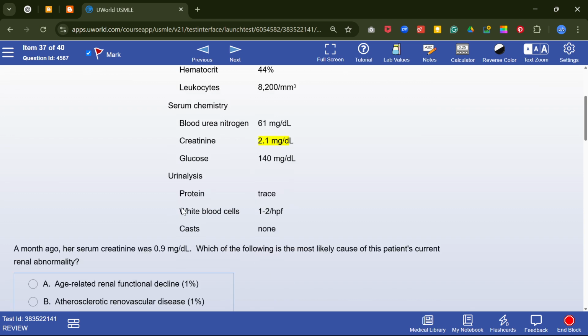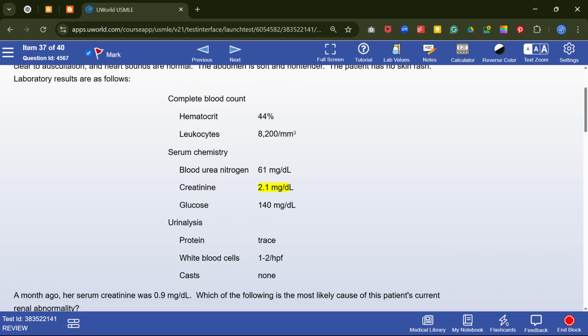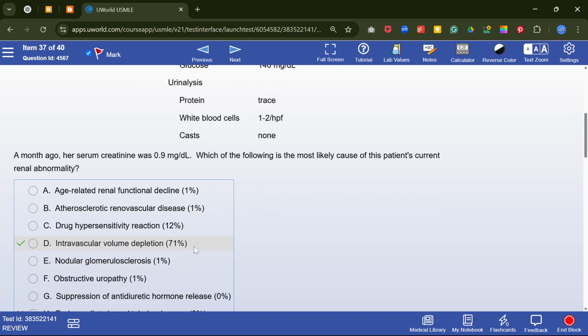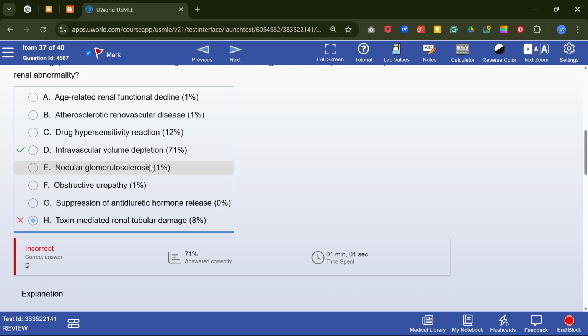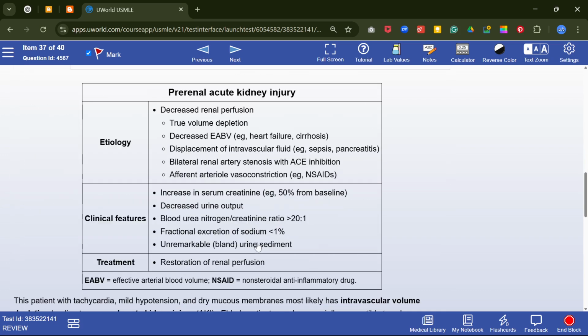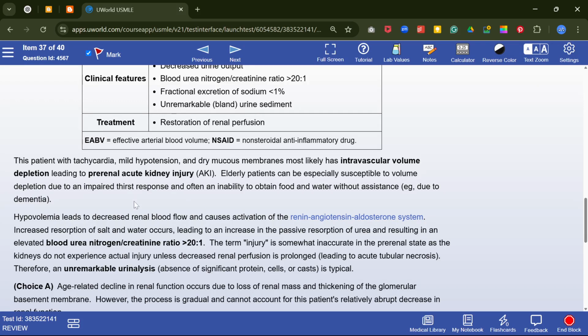Previously serum creatinine was 0.9, now 2.1. If you do the BUN creatinine ratio, it is more than 20:1. So it looks like AKI, and it is due to intravascular volume depletion. So it is prerenal AKI due to intravascular volume depletion.